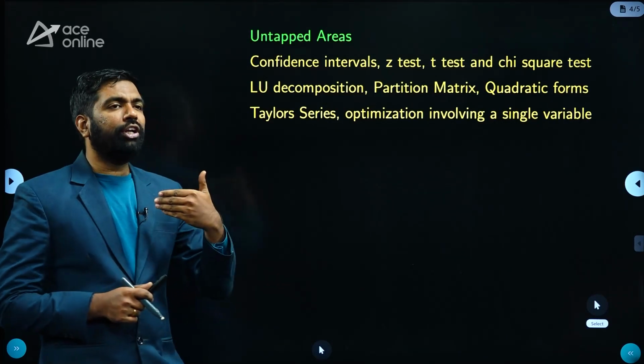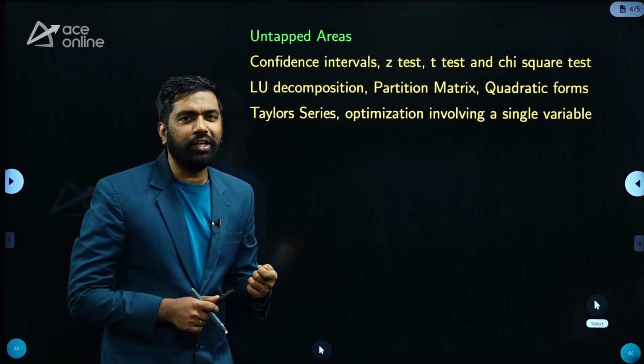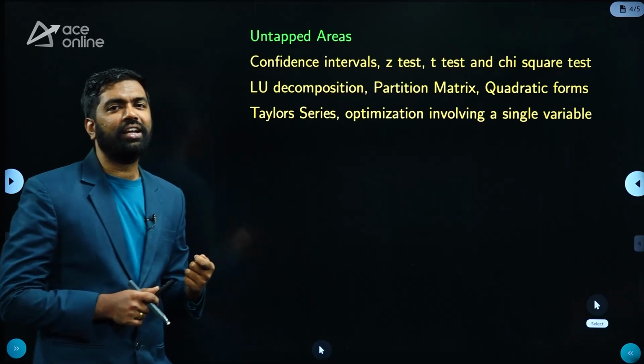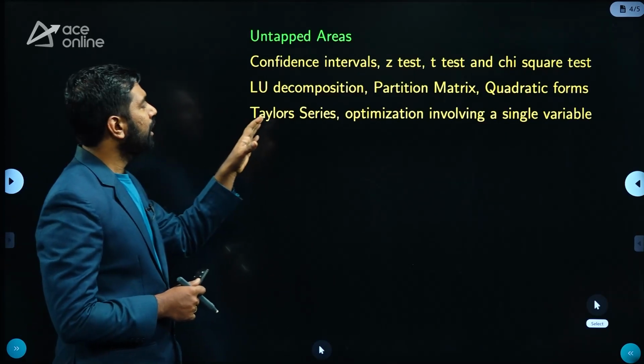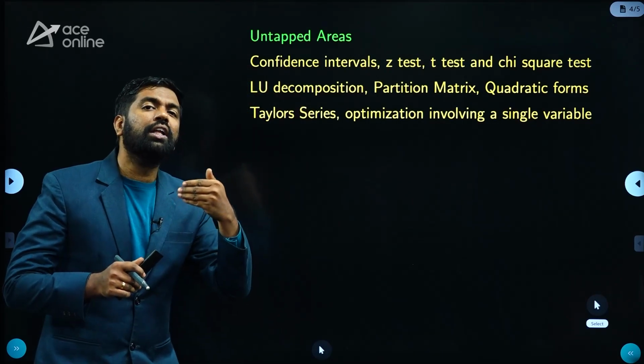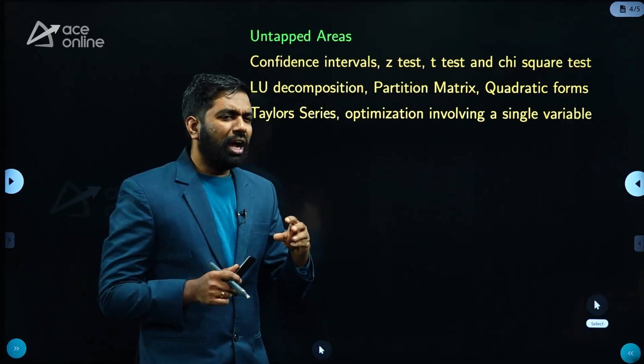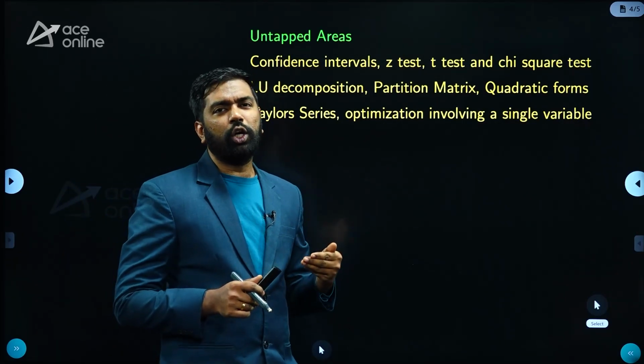I get frequent questions from students: sir, how will questions be created on z-test, t-test and chi-square test? To solve such problems completely, you need the z-table, chi-square table and t-table. I don't expect such tables to be given in the question.